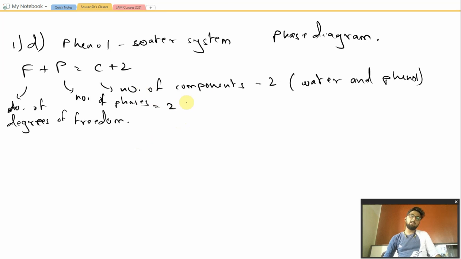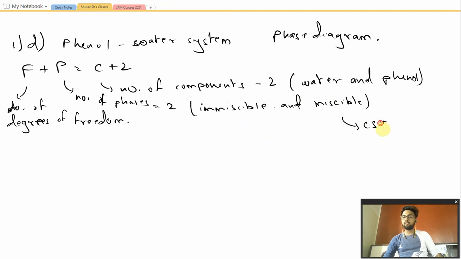The number of phases here would also be equal to 2. Why? Because only two states of the phenol water mixture are available. One is the immiscible state, and another one is the miscible state. Either a precipitate forms from the phenol, or they are totally mixed. This happens at the CST, the consolute temperature, obviously at a certain concentration, which we will be discussing just now. So there are two phases available.